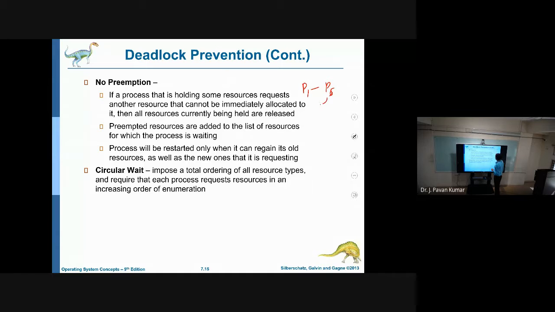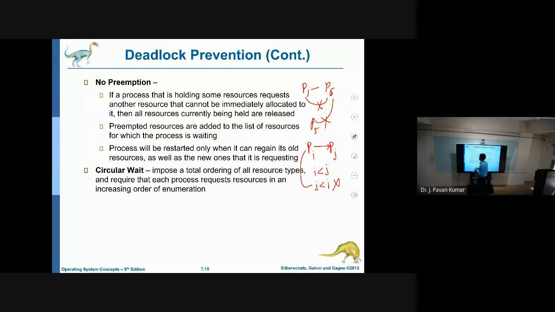But P6 cannot wait for P1, and P6 cannot wait for P5. That is not allowed. That means whenever we have Pi and Pj, Pi can wait for Pj provided i is less than j. But if j is less than i, then Pi should not be waiting for Pj. By this we can prevent circular waiting.